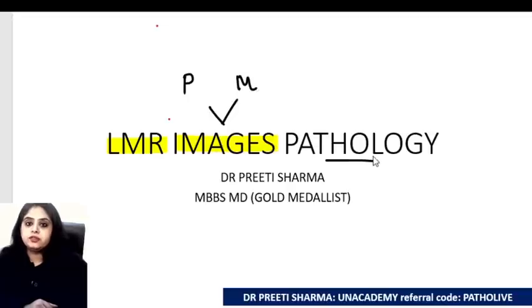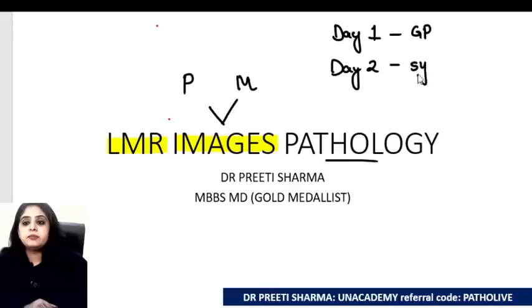Right now we are on the subject pathology, in which on day 1 we had discussed all the general path images. Then on day 2 we started with a lot of chapters of systemic path. So if you all remember, yesterday we did the cardiac system, we did the blood vessels, then we did brain and related images. We also finished the respiratory system.